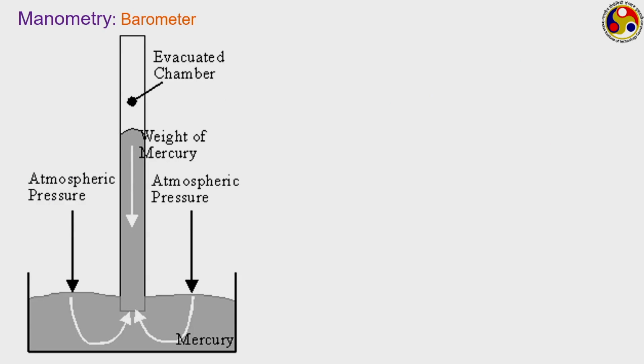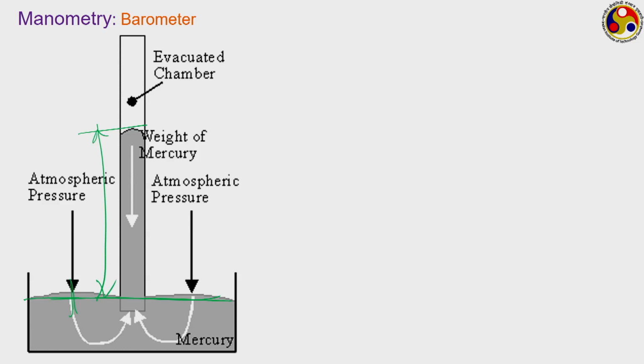Here we have just one liquid pool which is open to atmosphere, and a small diameter liquid column cylinder, which is generally a capillary tube. As the atmospheric pressure gets applied, if we take a pressure balance at this particular location, then the atmospheric pressure acting at this point has to be balanced by the weight of this liquid column.